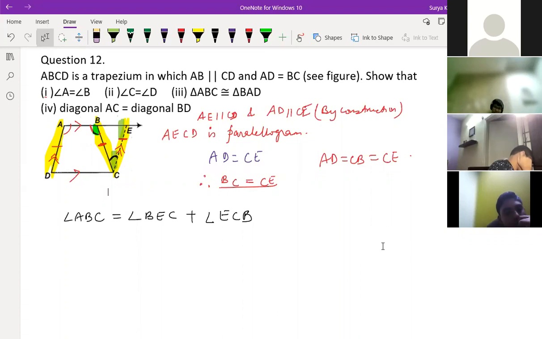ABC and CBE equals angle A plus angle CBE.